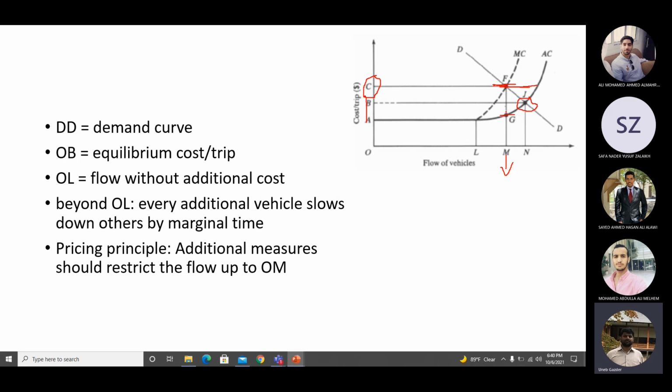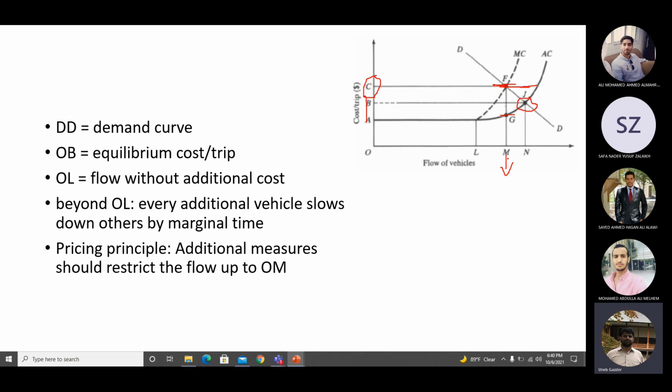So the pricing principle says that where the demand curve reaches the marginal cost curve, there you should stop. That is the maximum revenue, the maximum cost you can ask from the user. After this point, the marginal cost will keep on increasing, so the demand should be restricted up to this point, where the demand curve is reaching the marginal cost curve.